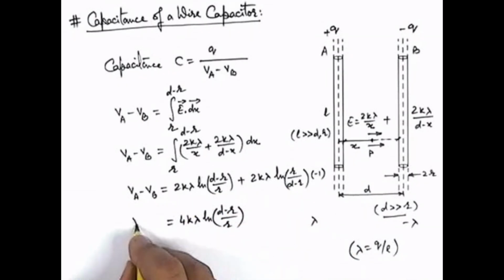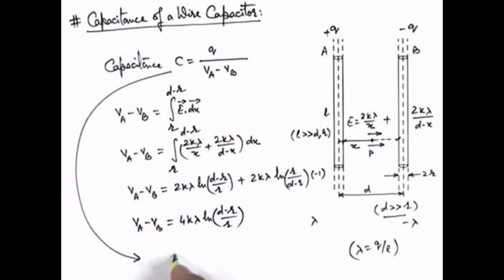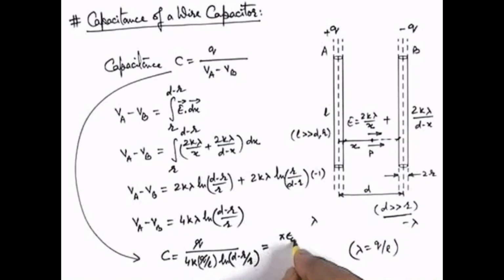Now in this situation, if it is VA minus VB, then using this relation we can find out the capacitance of such a system, which is Q divided by the potential difference 4k lambda. We can write as Q by L is ln of d minus r by r. Q gets cancelled out, and if we ignore r compared to d because d is very much greater than r, k can also be written as 1 by 4 pi epsilon naught, and it will be pi epsilon naught L upon ln of d by r. Or more precisely, we can also write d minus r by r. We have just taken an approximation.